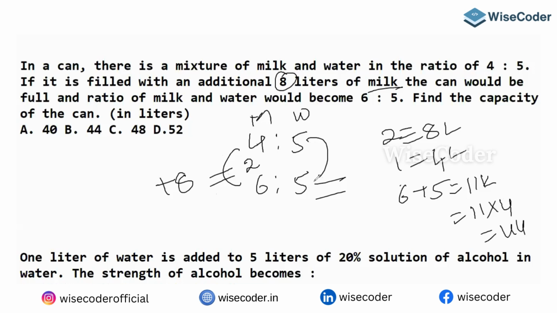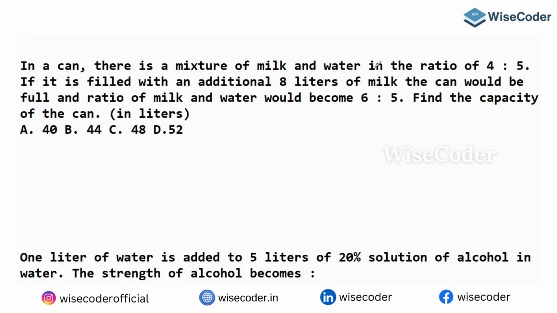Okay, clear? Yeah, 4 is to 5 is the ratio. Next ratio is 6 is to 5. So water doesn't change. So milk is going to be changed. So 2 parts. So 2 parts is what? 8 liters. When 2 parts is 8 liters, 11 parts is how much? So 11 parts must be what? Yeah, 11 parts must be 44 liters. So the capacity of the tank is what? 44. I hope it's clear.